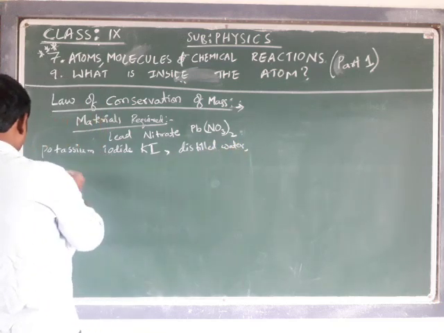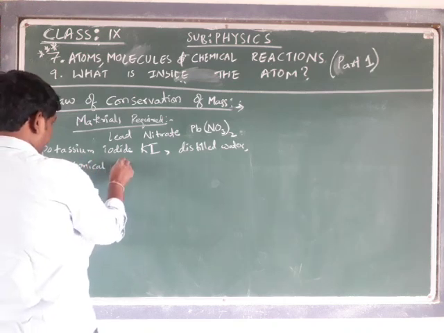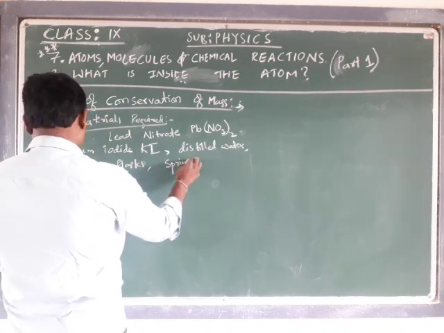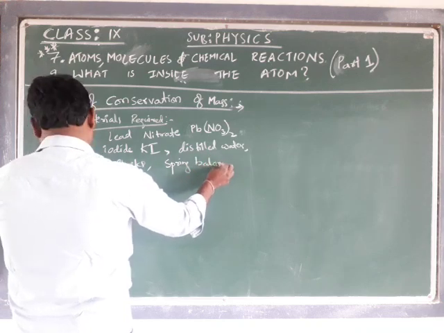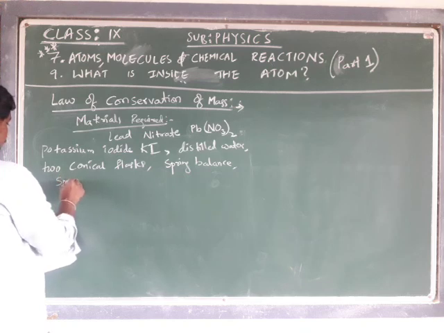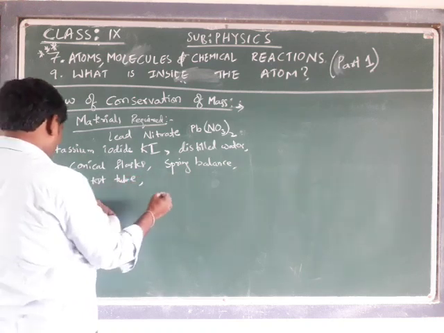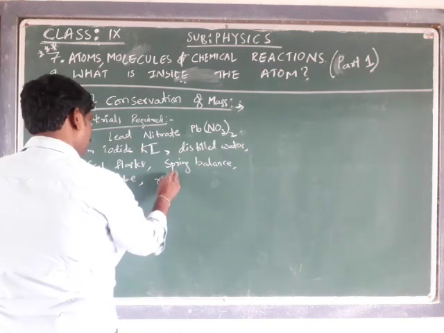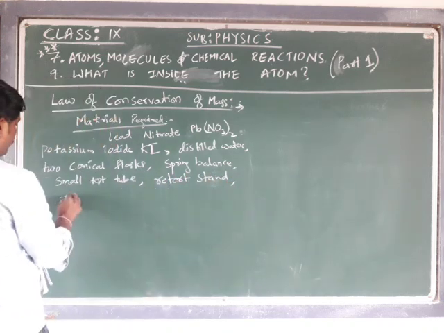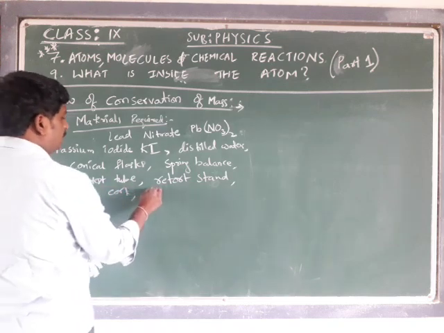Distilled water you have to take, and 2 conical flasks. One spring balance we want. A small test tube we want. And a retort stand we want, and a rubber cork. We want a thread also.